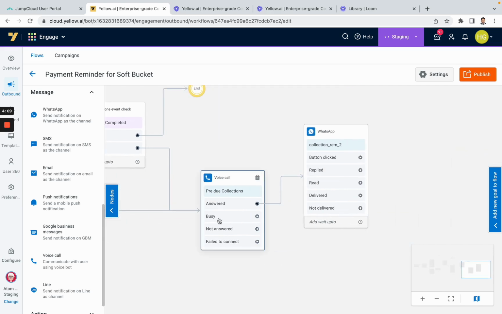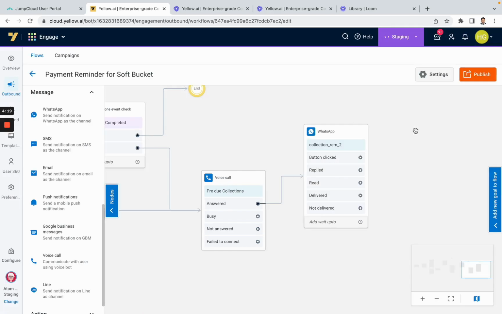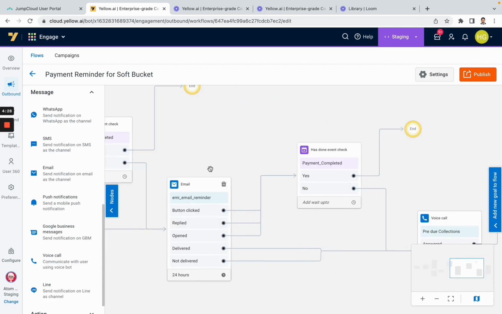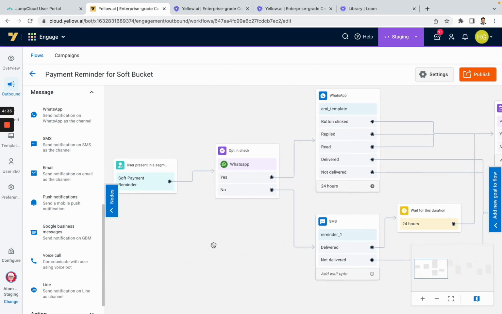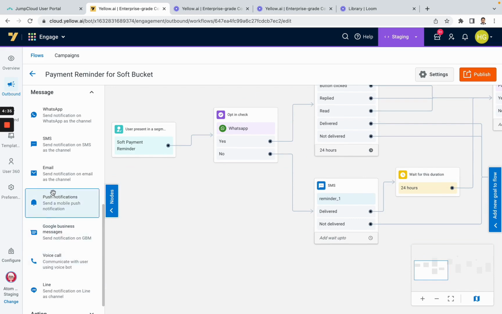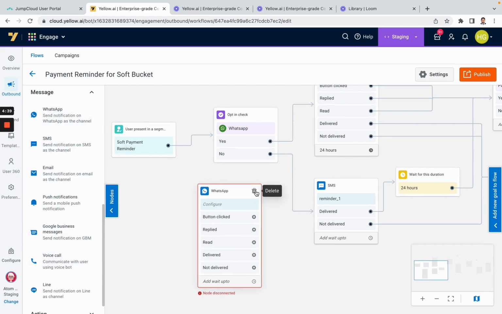Similarly, clicking here, we configure the voice call also, to select the voice bot flow that we want to run, and from which IVR numbers we would want to run to the phone numbers. Now our voice call would end up with a payment link sent to them via their WhatsApp. So this is how the entire flow is made, and this is very simple and intuitive, which even business users can easily make. It is only drag and drop functionality that can be utilized here.